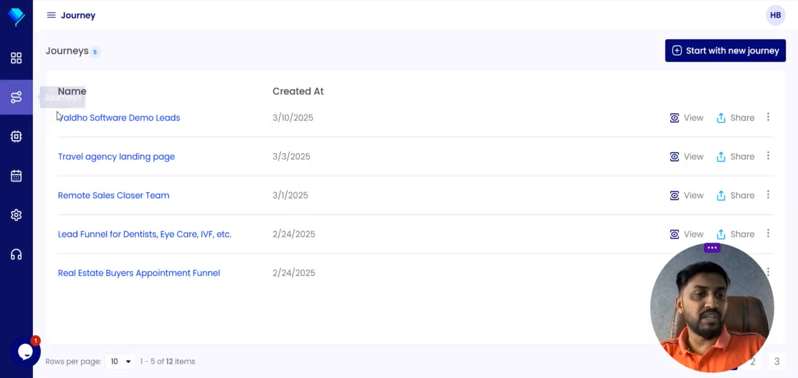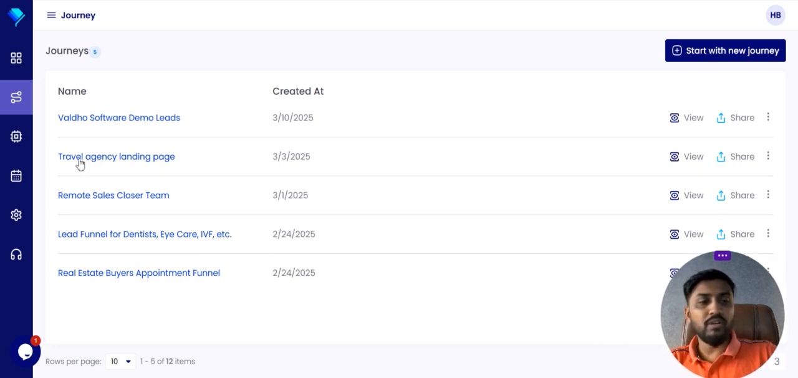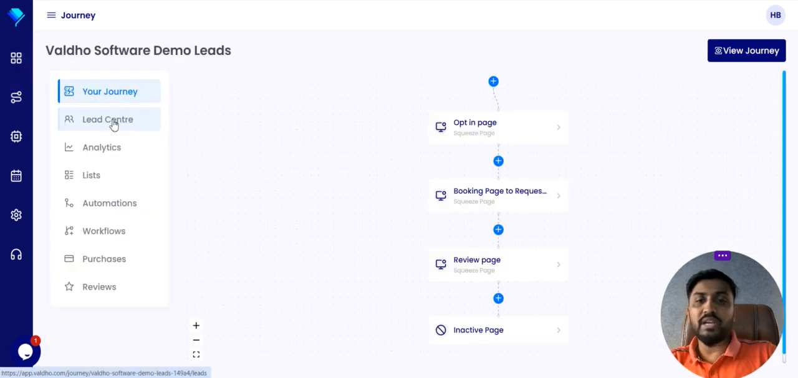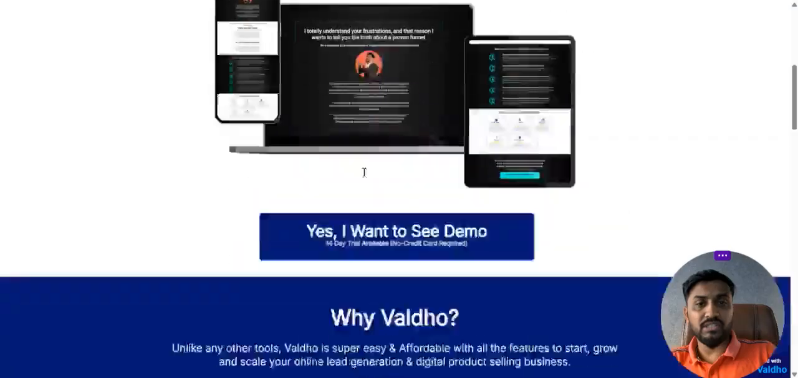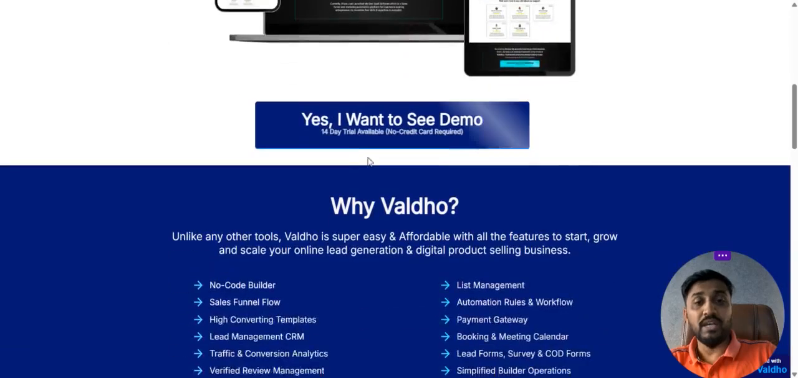Now, on the left side, you see this journey part. As you can see, there are a lot of journeys already created, but we will start with the demo journey. I'll also show you a different journey and how it looks. When we click on this, here you see the first page, which is a landing page. This is a landing page where you can drive traffic from social media and generate leads.